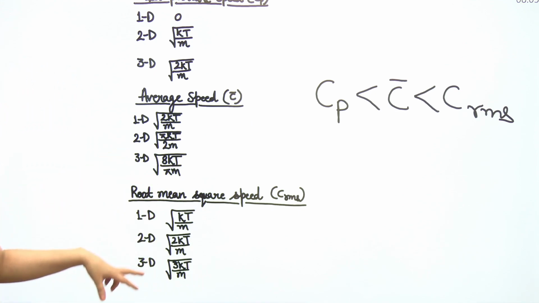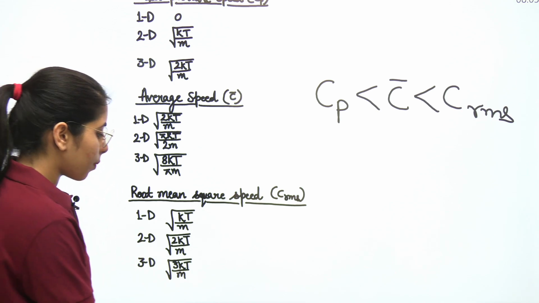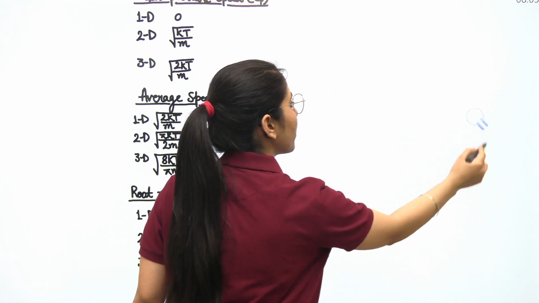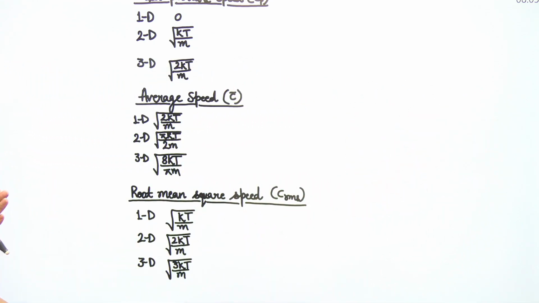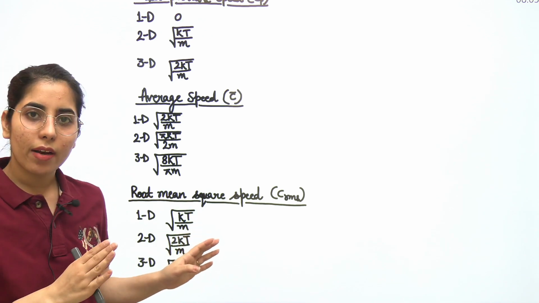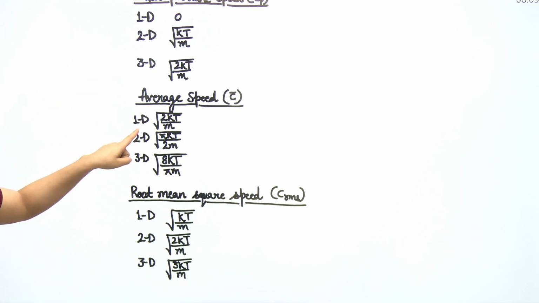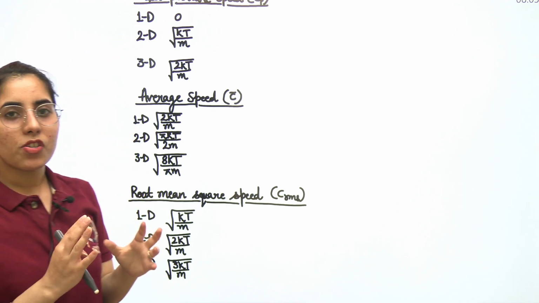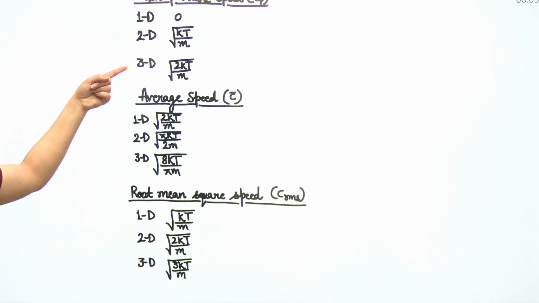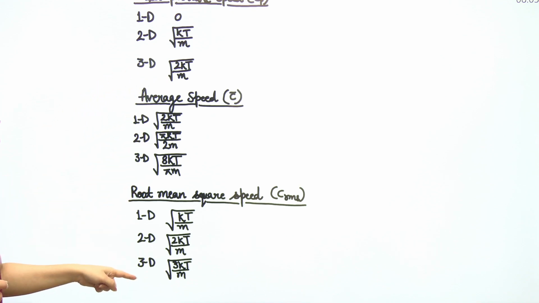Clear? And if you have any doubt regarding anything, we will talk about that point too. And this sequence you can check by comparing the values too. If you get C bar at the end, it should have a greater value in comparison to CRMS. Yes, you can change it, but compare the values first for 1D, 2D and 3D separately. You can check it out. What is the sequence you are going to find? Like for 3D, you can see the CP value, the C bar value, and the